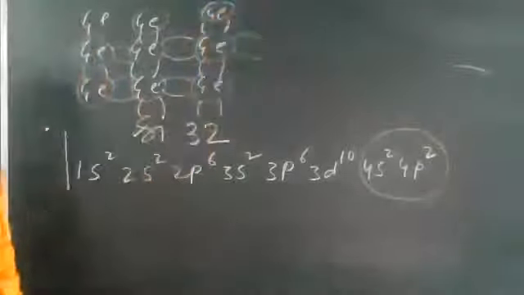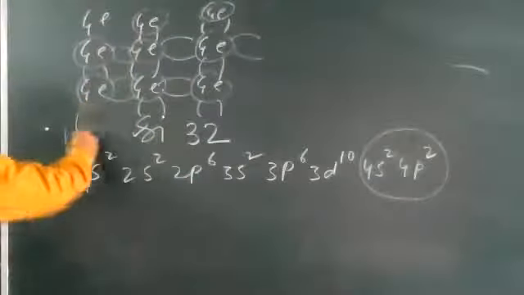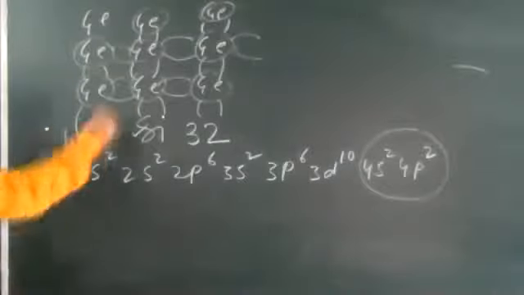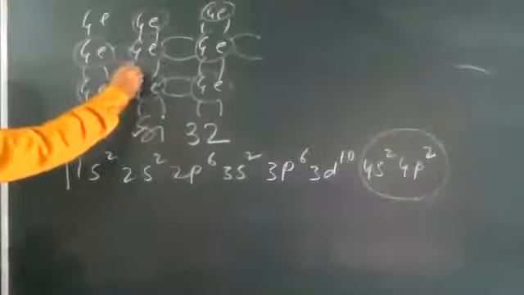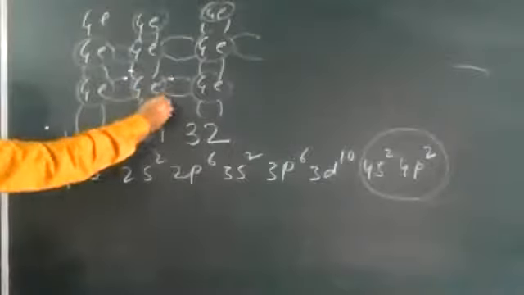Draw this diagram for germanium crystal. Here you can see everywhere, this is the outermost electron here, here, here, and here.